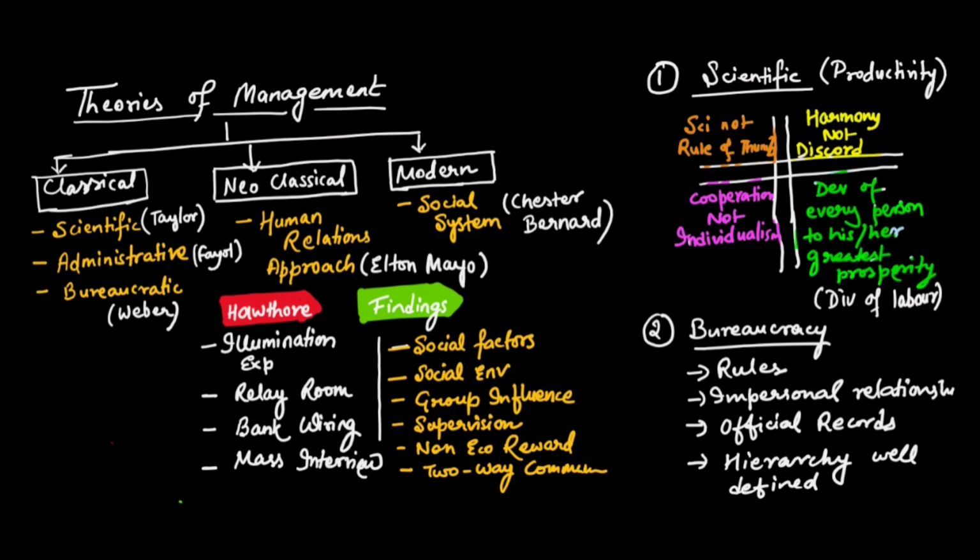Okay, so the first is science. The question was asked in PYQ from this portion. The science, not rule of thumb. In this theory, he tells that the work should be divided into small parts, and each individual should be given a single part of the work to do.